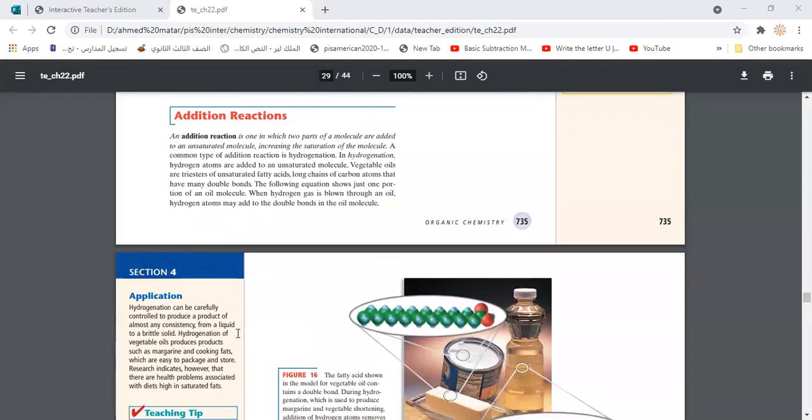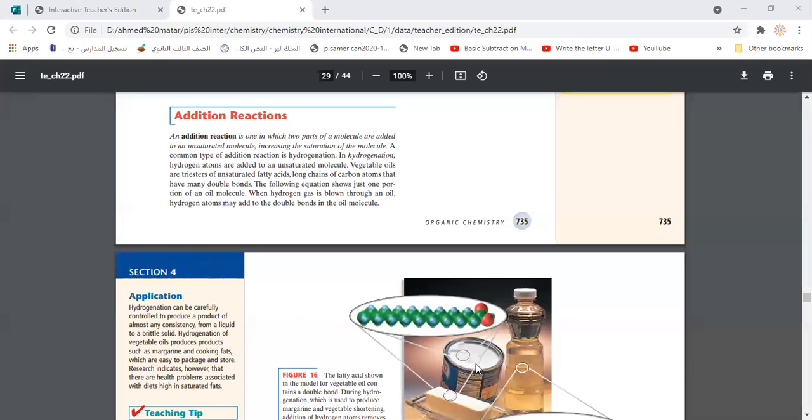Then we passed to another type, the addition reaction, and we said addition reaction happens to unsaturated molecules, or unsaturated organic compounds. That means compounds which contain a double or triple covalent bond. These bonds could be broken and saturated by adding different elements. For example, alkenes and alkynes contain double and triple covalent bonds. They could be broken and have more hydrogen added, so they turn into saturated compounds, like in the reaction of hydrogenation.